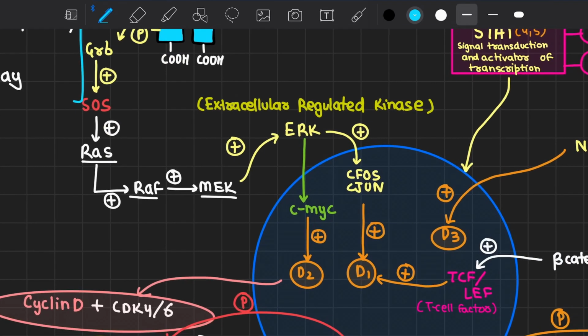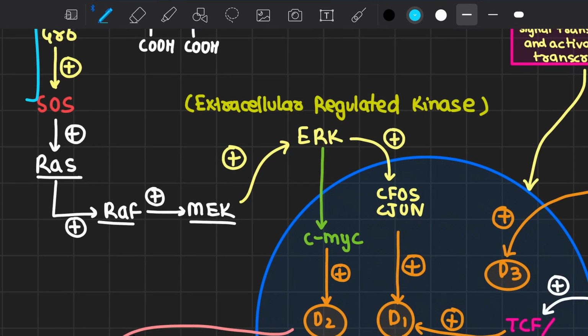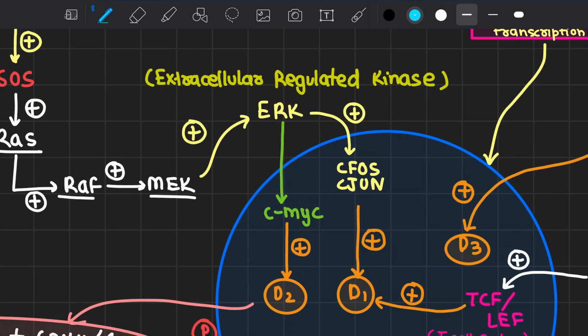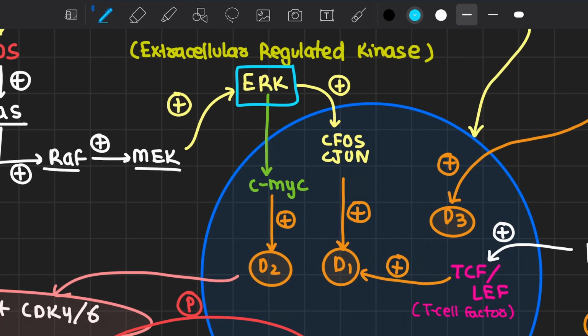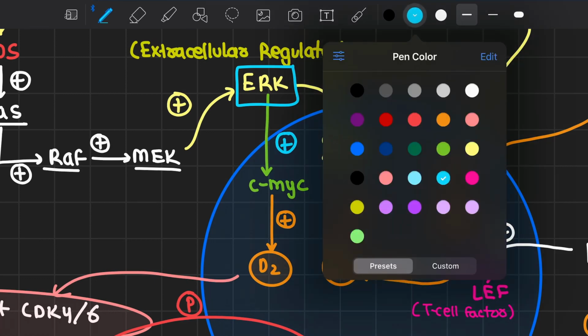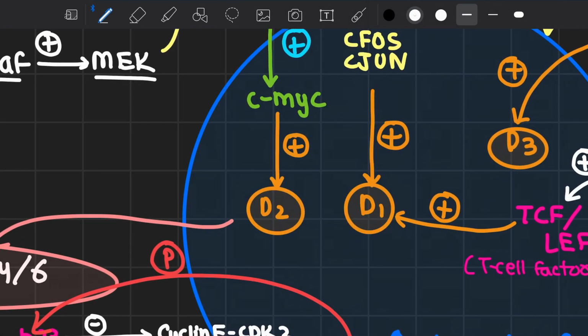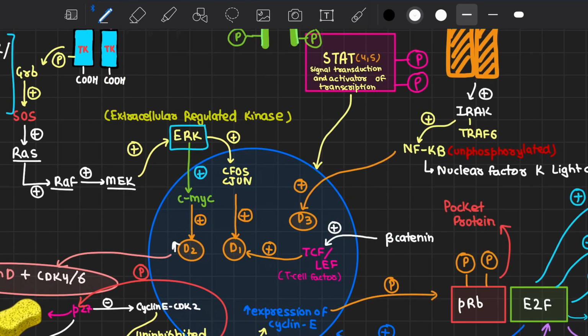So ultimately, this pathway we shall cover in another video. What we get out of this pathway is the activation of ERK. This ERK translocates into the nucleus and upregulates the transcription of c-MYC, which in itself is a transcription factor that will enhance the levels of cyclin D2. As we saw previously, we discussed the redundancy of cyclin D and other cyclins as well. This is the reason why that redundancy comes into place, that is, to differentiate between different mitogenic signals originating from the extracellular space.